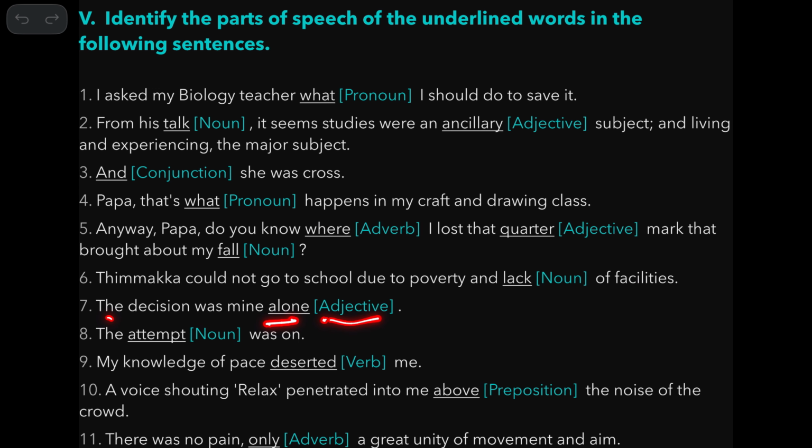So, this is an adjective describing this person, pronoun. So, the attempt was on, the attempt is a noun. My knowledge of peace, deserted, verb, it's a verb. A voice shouting, relax, penetrated into me above the noise. So, this is a preposition followed by the noun here.